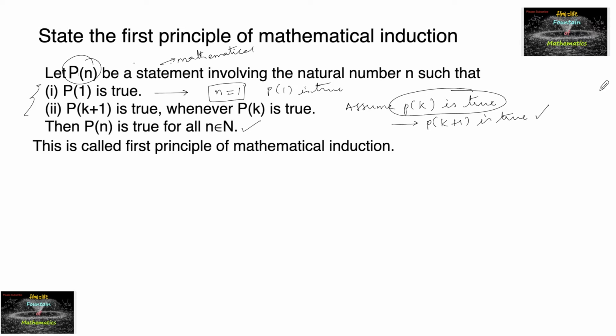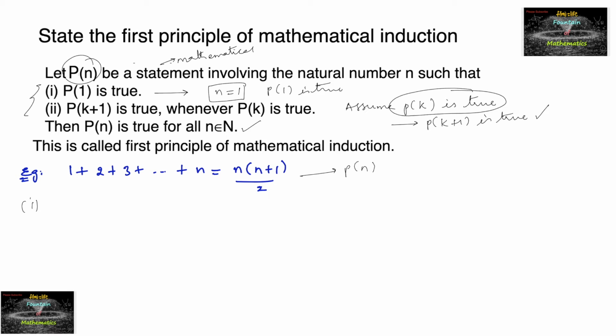Let us understand this statement by an example. Let's consider a simple example: the sum of first n natural numbers, 1 plus 2 plus 3 and so on up to n. The sum of first n natural numbers is n into n plus 1 by 2. So this is our statement P of n, and now we have to first prove it for the first step.